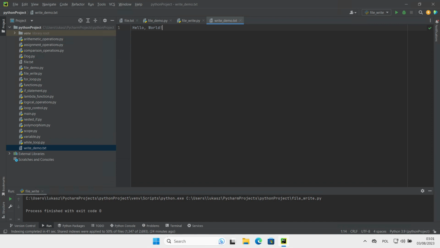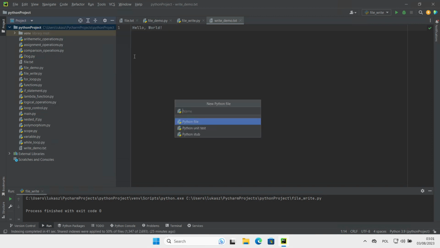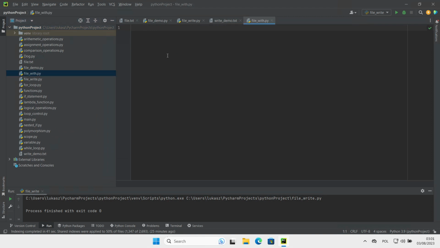Now let's talk about the with statement. I will create a new Python file and name it file_with. In Python, a more Pythonic way of working with files is by using the with statement. This ensures that the file is properly closed when it's no longer needed. Okay, let's see an example.